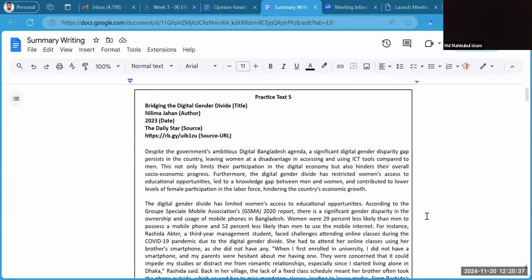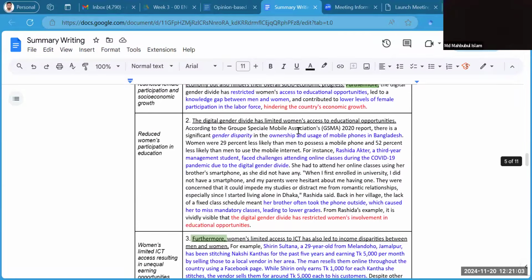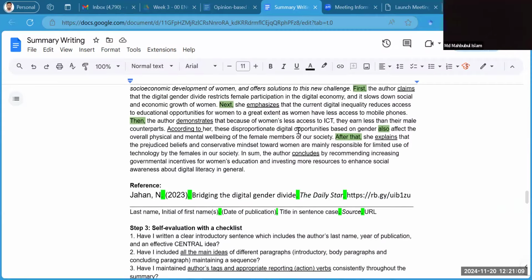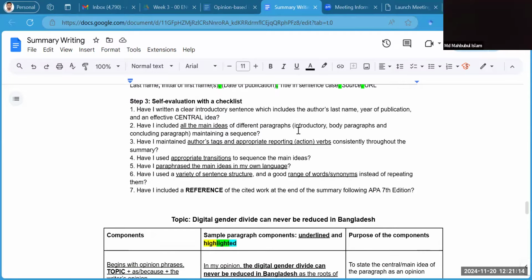So this is the same text that we wrote a summary on. It is available in the textbook at the end, practice text 5. The title is Bridging the Digital Gender Divide, written by Nilima Jahan in 2023. The source is Delister and the link is given. We have already annotated the text, I've shown you how to do the annotation, write a summary and produce a reference at the end, and I also discussed the checklist for summary.